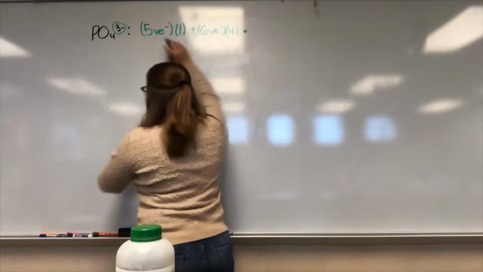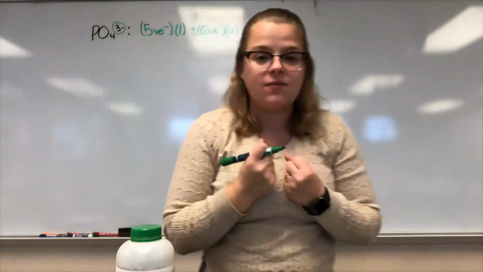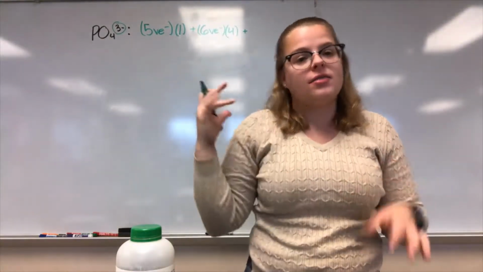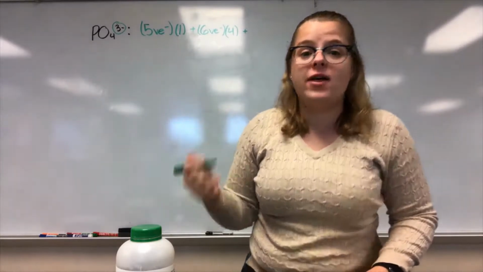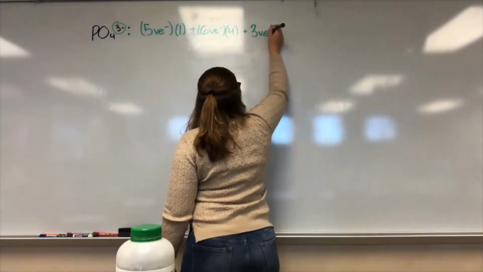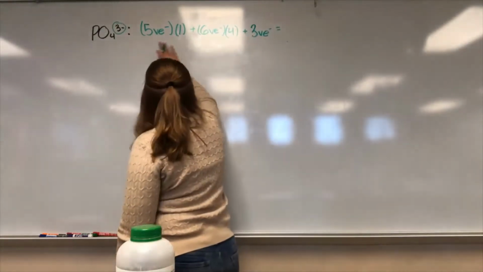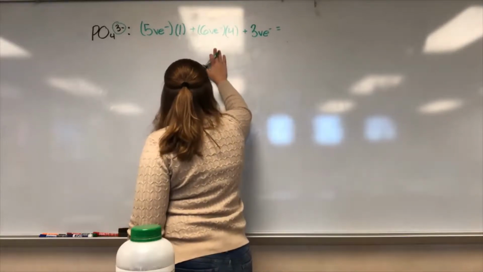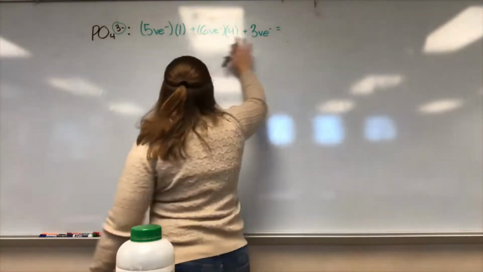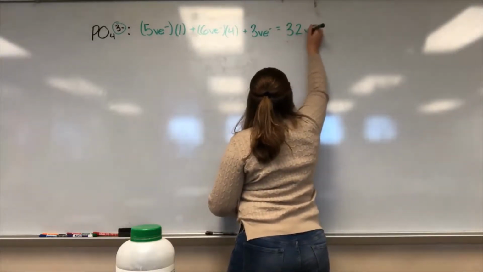Then we've got to look at that charge. That charge is -3. Remember, negative means gaining valence electrons, so we're adding valence electrons. If it's a -3, this compound gained 3 valence electrons, so we add 3 to our total. Doing that math, 5 times 1 is 5, 6 times 4 is 24, 24 plus 5 is 29, plus 3 is 32. That's a lot of valence electrons.